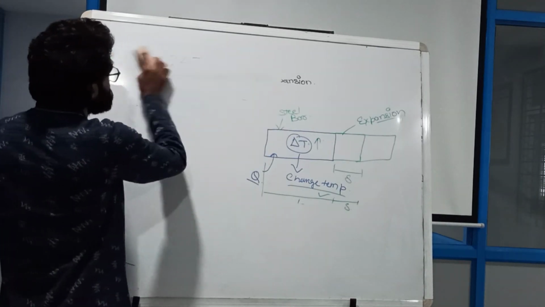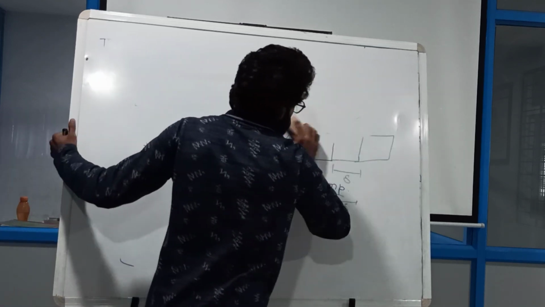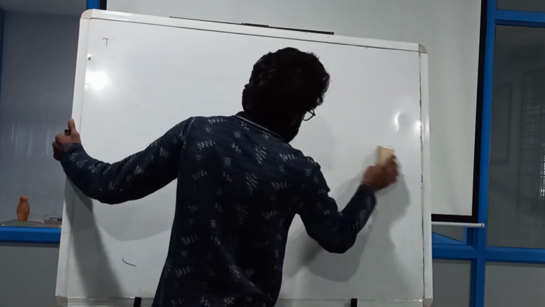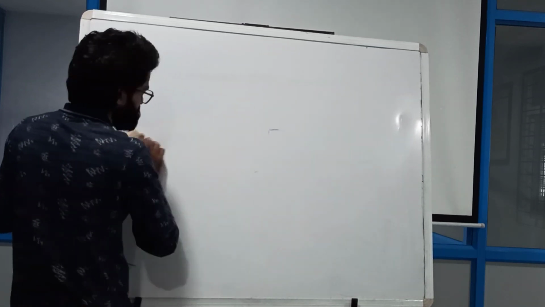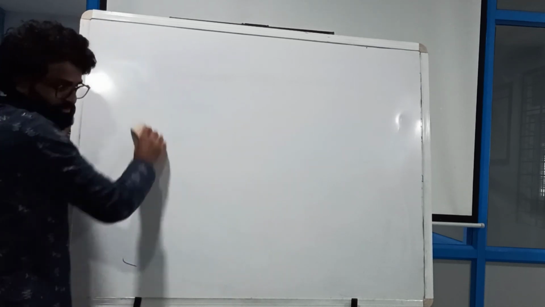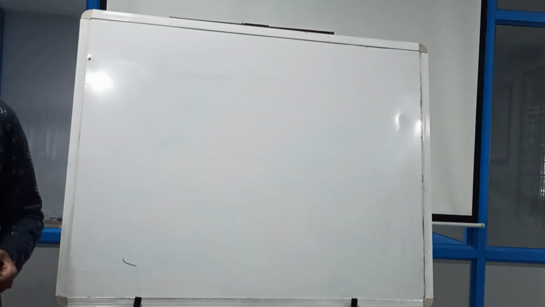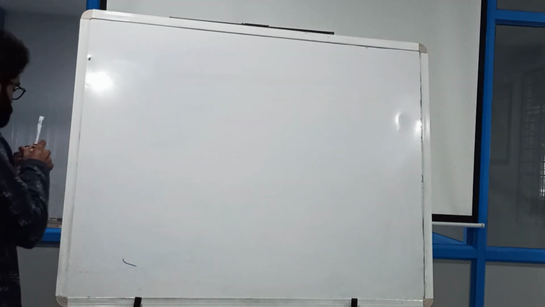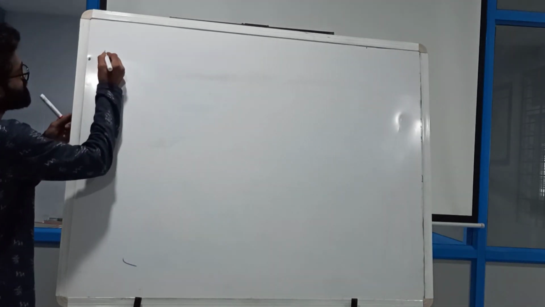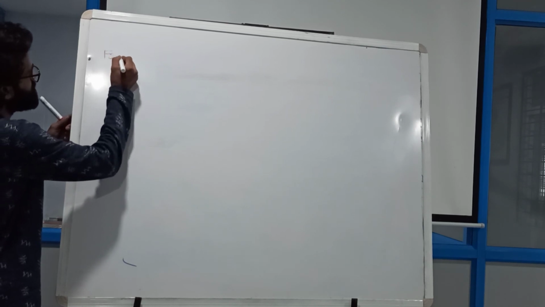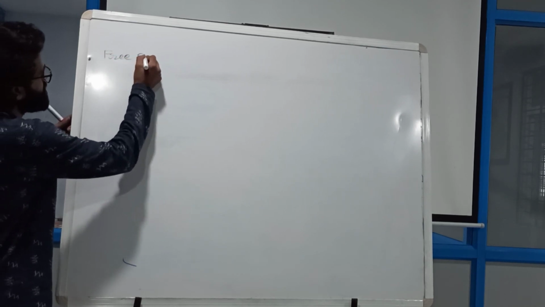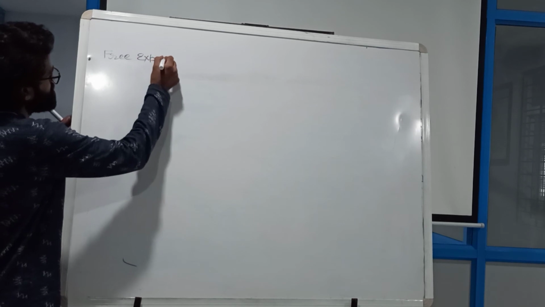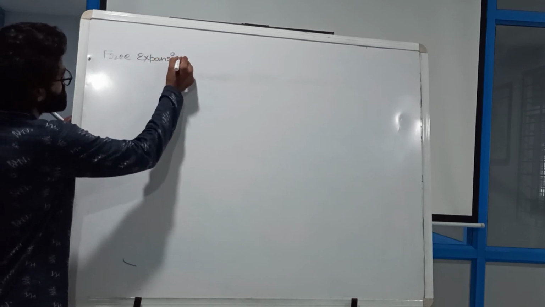So let us discuss the first case. My first case is free expansion. So how to calculate the free expansion?